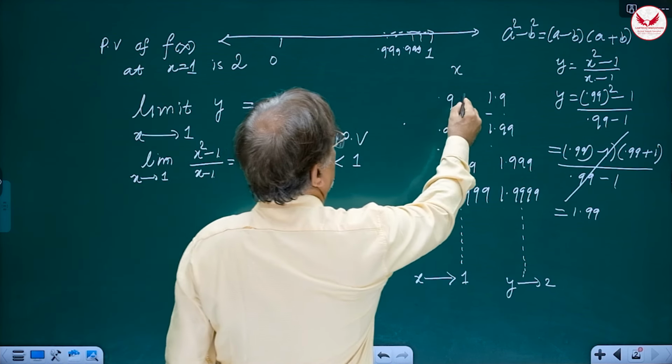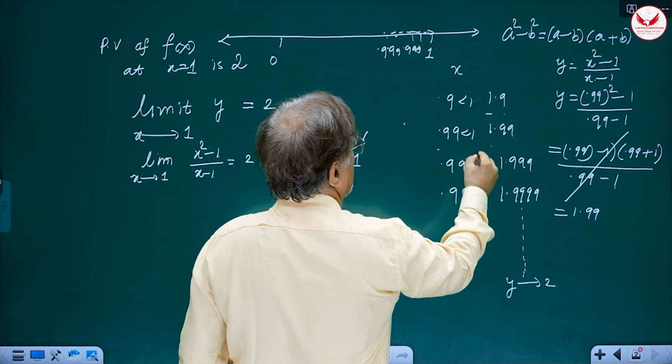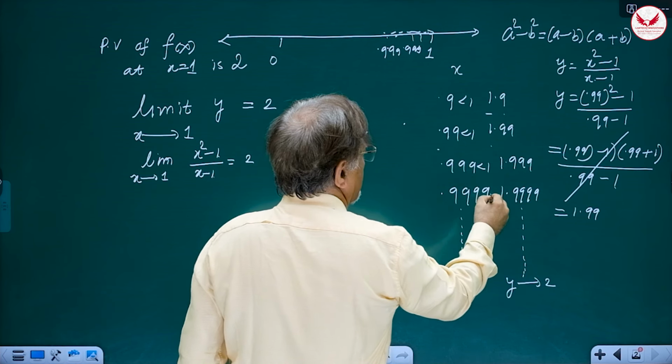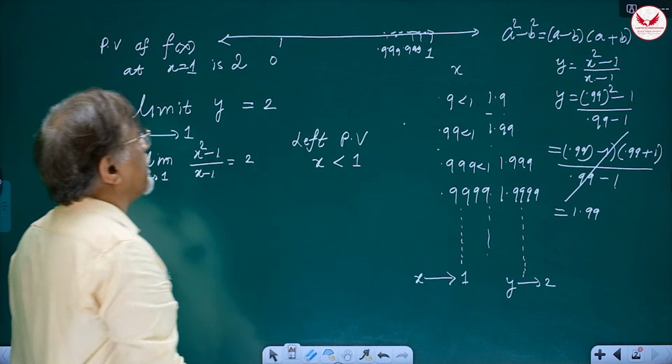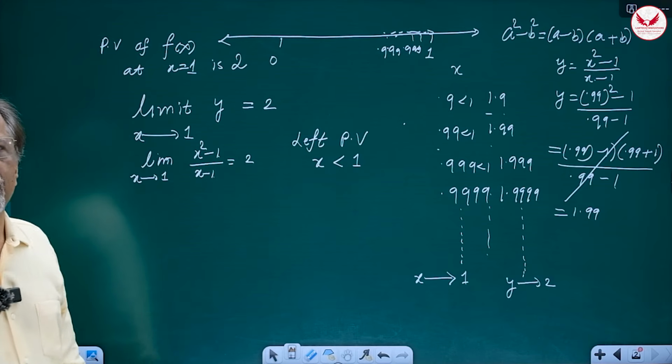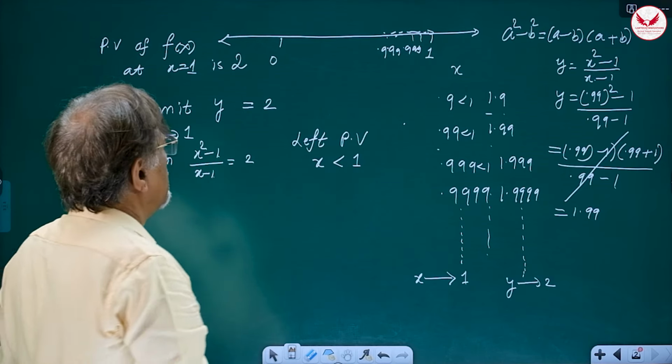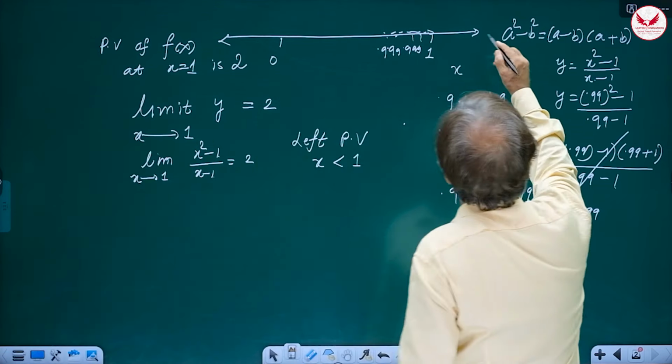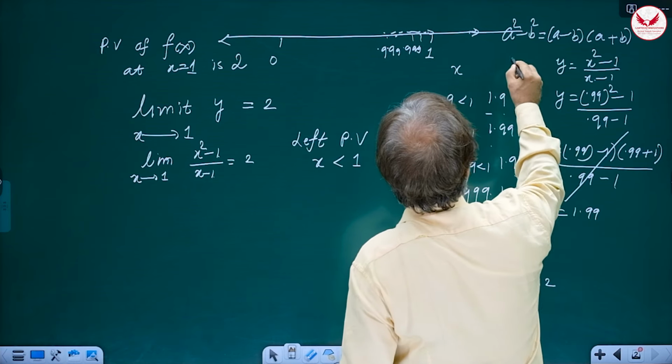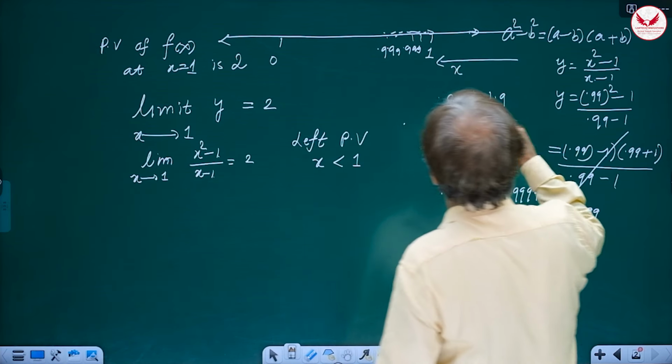All these values are less than 1, right? But on a real line, is that the only way of approaching 1? No. You could have approached from this side also, right? So this approach is called what?